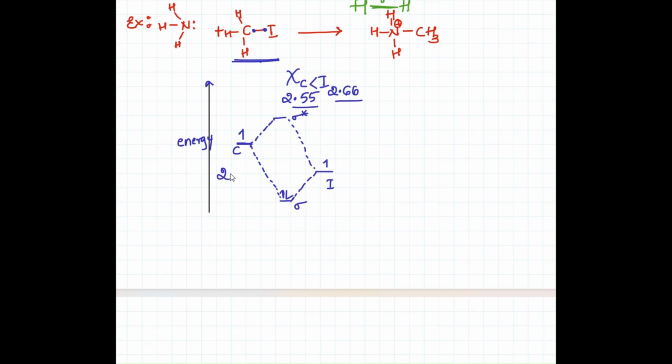Here, 2p one electron reacts with 5p one, right? You can write the electronic configuration of iodine as well as carbon. So the carbon valence electron will react with the iodine valence electron and they form sigma bonding and sigma star anti-bonding molecular orbitals. So now what is the HOMO? This is HOMO and this is LUMO, right?